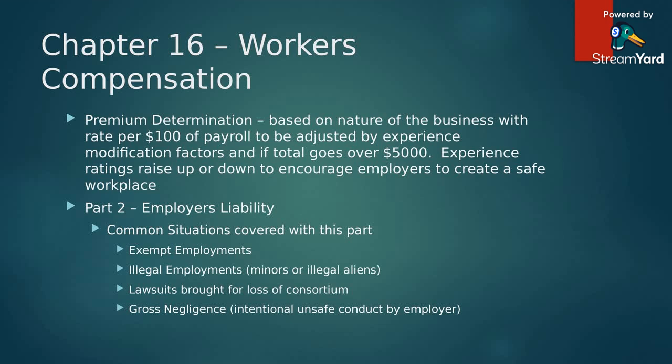That can be covered not under workers' compensation, but under employer's liability. And in the case of intentional unsafe conduct by the employer, gross negligence, you can have a lawsuit for that, and that can be covered by employer's liability insurance.